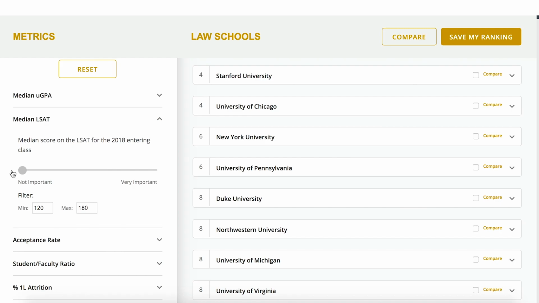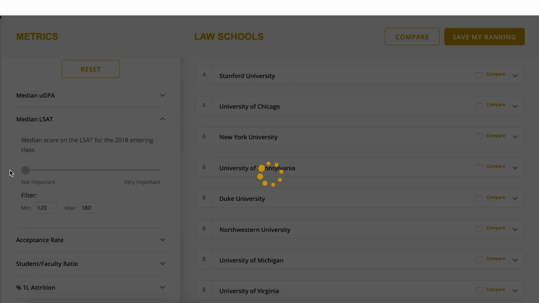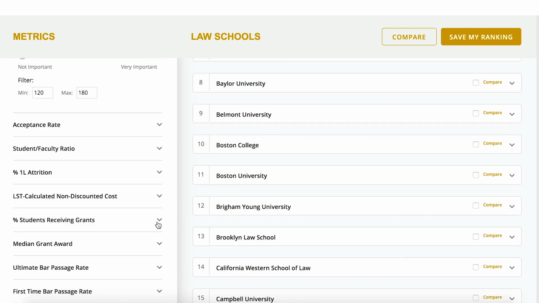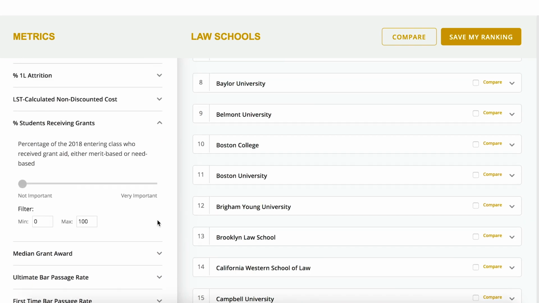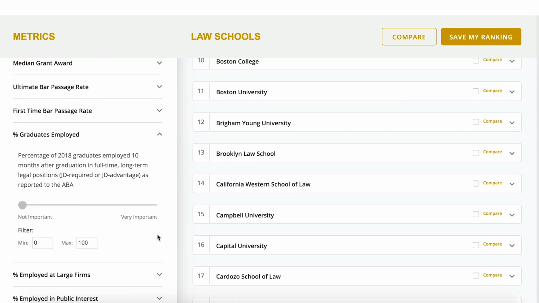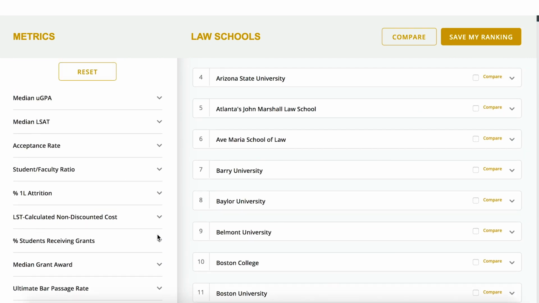You can weight as many or as few metrics as you want. Each metric is automatically set to 0 importance, so unless you change it, it won't factor in. Try out weighting just a few metrics that are the most important to you, or weighting each metric for a more nuanced set of rankings. There are virtually endless possibilities based on what you prioritize.